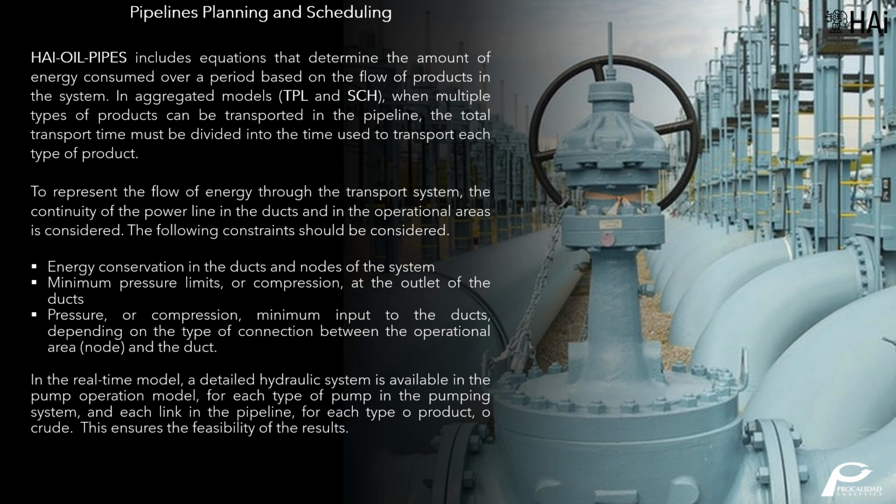To represent the flow of energy through the transport system, the following constraints should be considered. Energy conservation in the ducts and nodes of the system. Minimum pressure limits, or compression, at the outlet of the ducts, and minimum input pressure, or compression, to the ducts, depending on the type of connection between the operational area, node, and the duct.